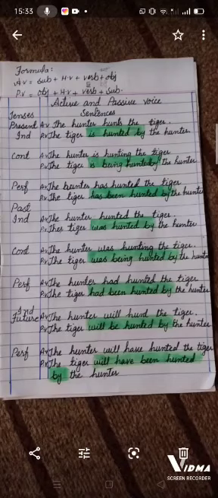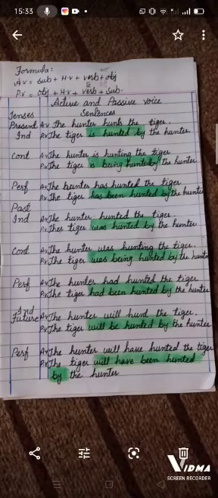As it is present tense, we have to use the helping verb is, am, are according to the object of the sentence. So the sentence will be, the tiger is hunted by the hunter. We have used the helping verb is with the third form of the verb, and we have added by, and at the end we have used the subject, so it becomes the passive voice of present indefinite tense.